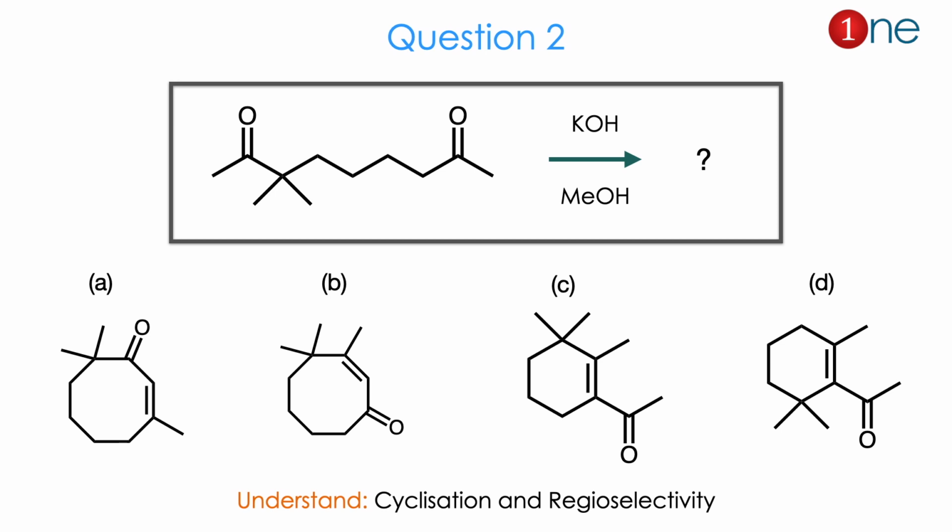Then question number 2. The starting material is a long chain compound with diketones at the end and you have dimethyl groups also. Here you are using methyl alcohol and a base. They ask you to find the product. The products have various ring sizes, 8 and 6 member rings, and the position of the methyl group is also important. So you have to understand that cyclization definitely and regioselectivity definitely play a role here. The answer is C. Let us see how.